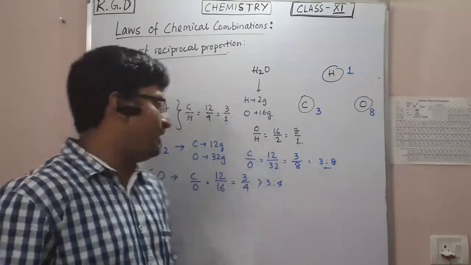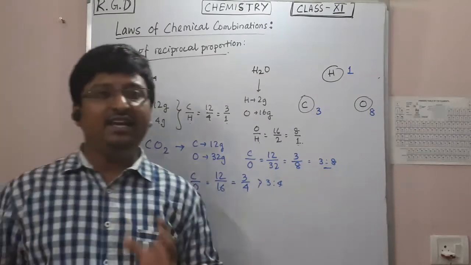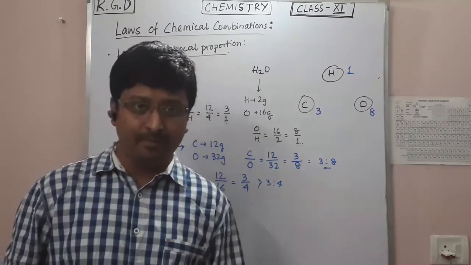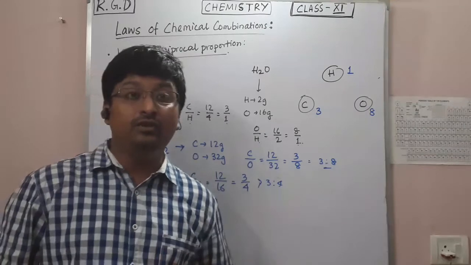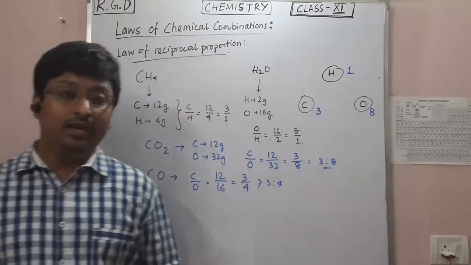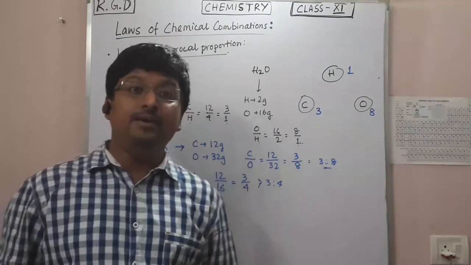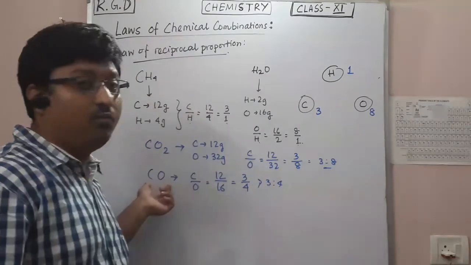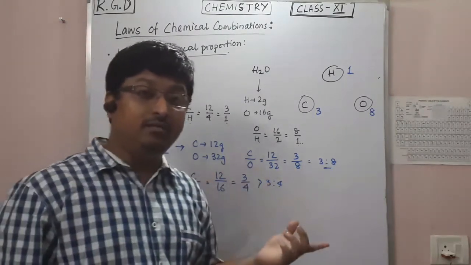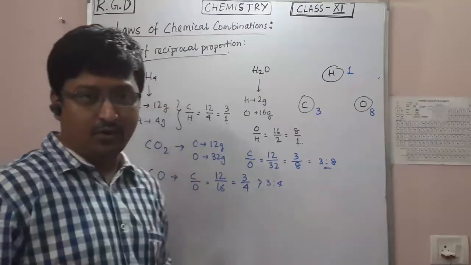That's why carbon monoxide is known as the incomplete version of carbon oxide. If you do the combustion of carbon in presence of oxygen, incomplete combustion leads to carbon monoxide, whereas complete combustion leads to the formation of carbon dioxide.